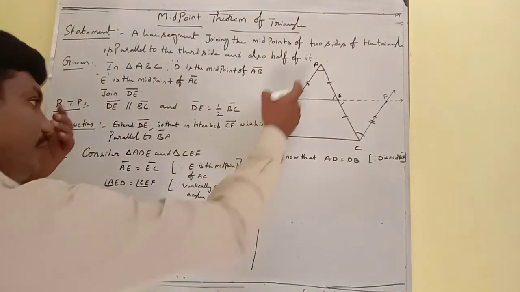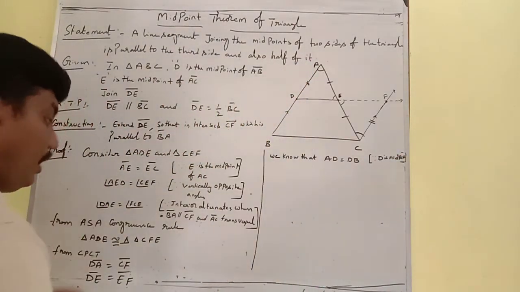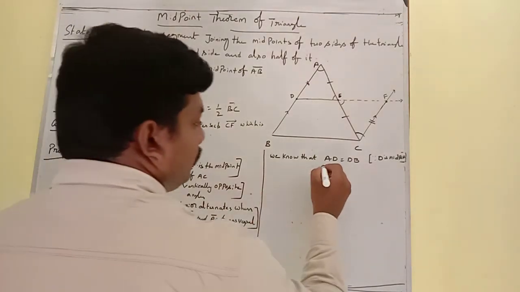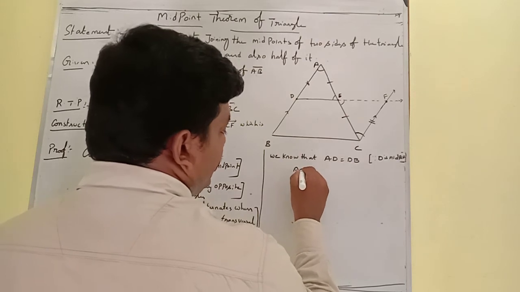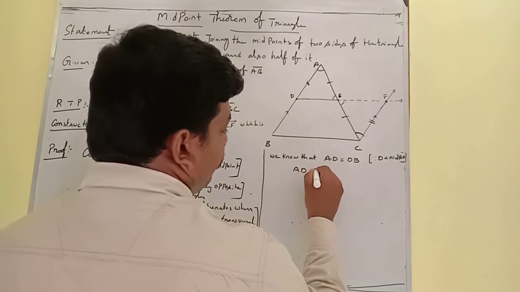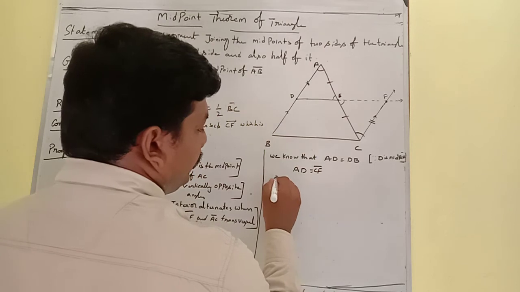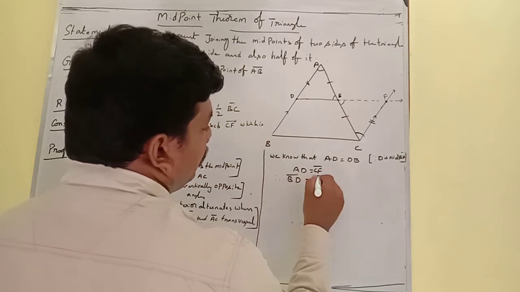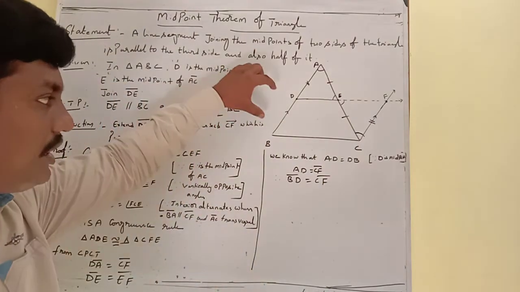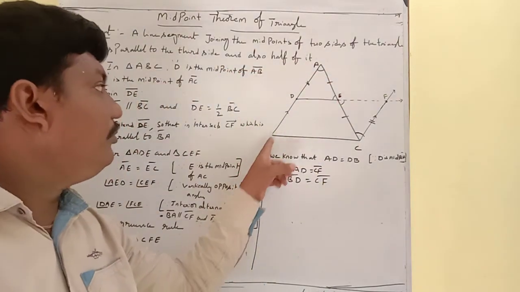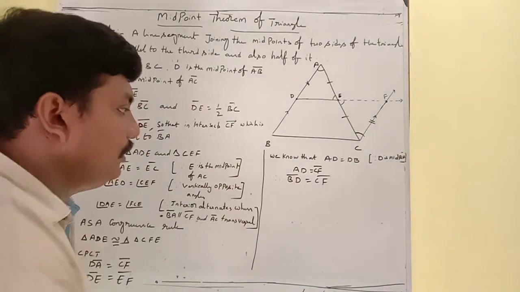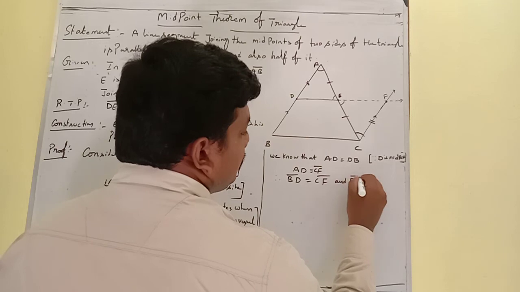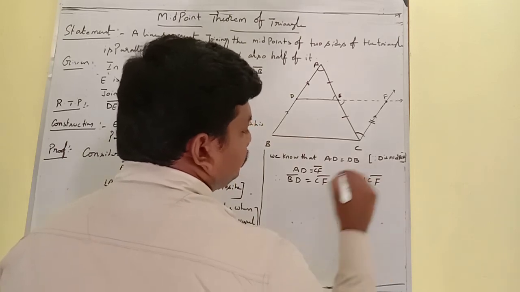When D is the midpoint, these two sides are equal. And also AD is equal to CF. Therefore BD is equal to CF. And when BD is equal to CF and BA is parallel to CF, that means BD is parallel to CF.